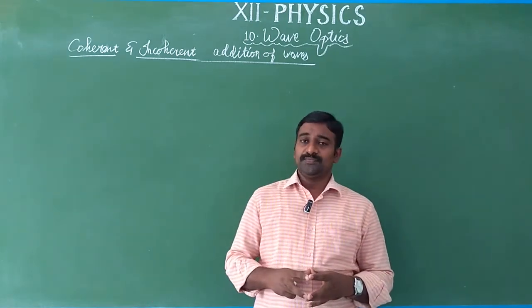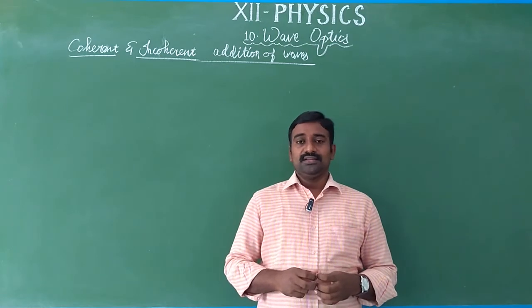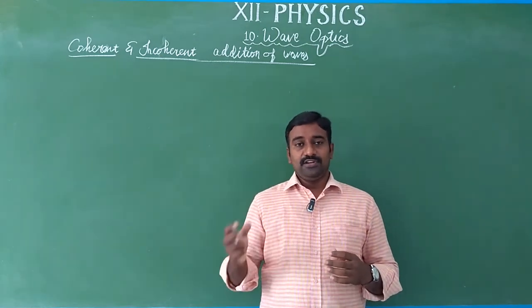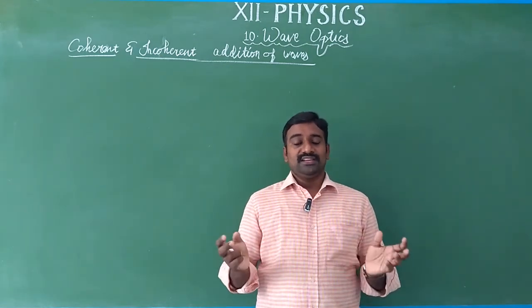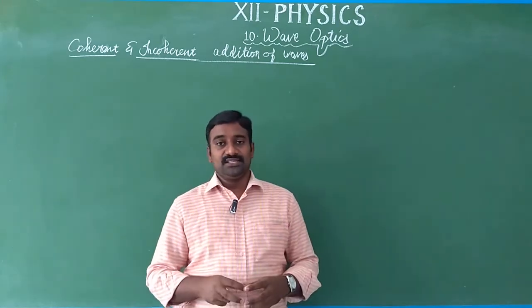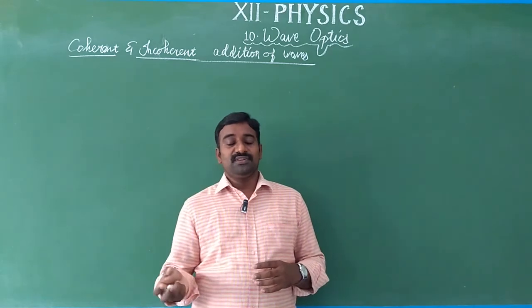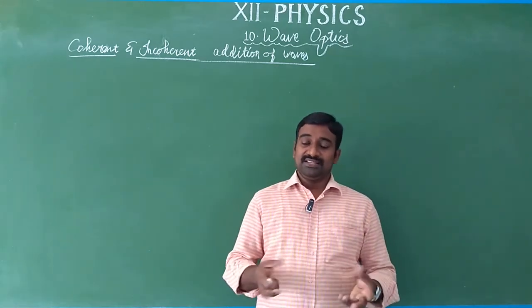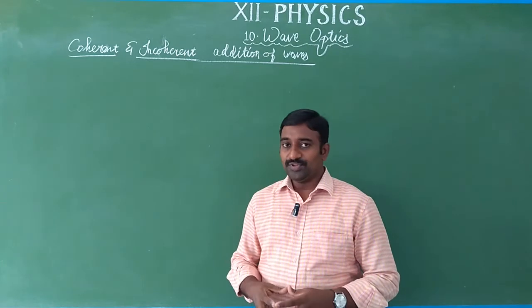What is superposition? Superposition also we have discussed. It is nothing but, if you have two or more things, the resultant needs to be determined. So to find the resultant, we need to add all the things. It is an algebraic sum of all the given things, giving a resultant. That is the superposition principle.